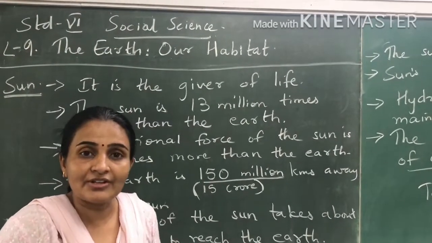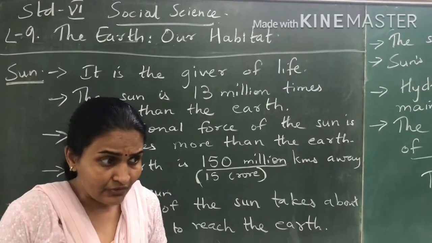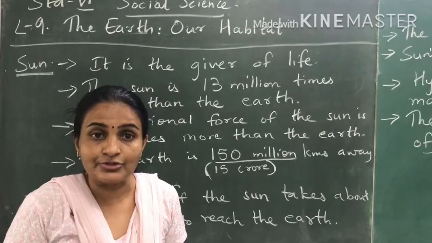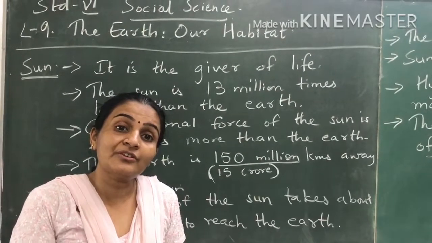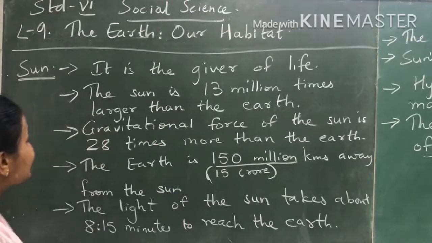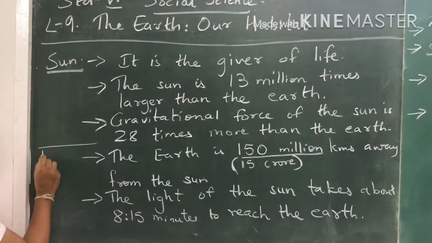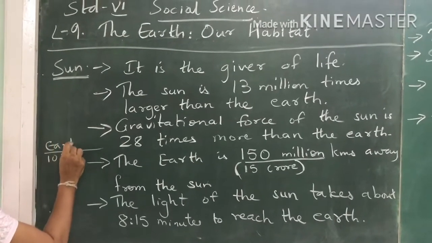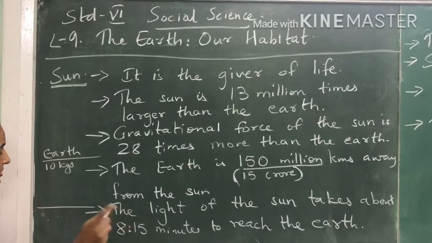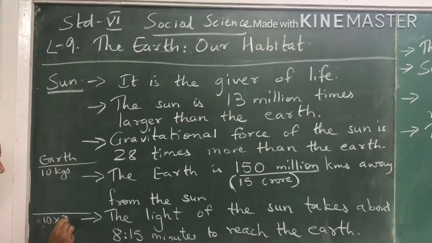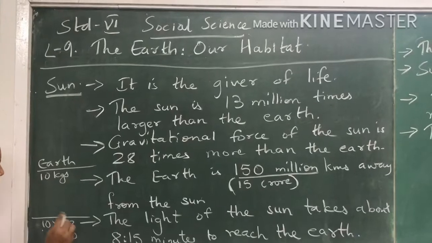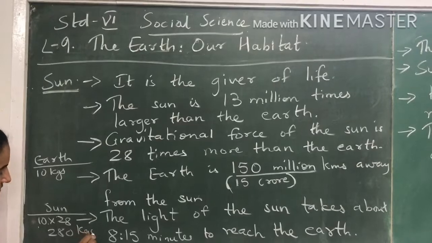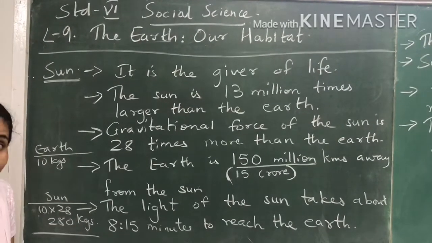Now see the gravitational force of the earth. We know that everything is pulled towards the earth because the earth has gravitational force. Okay, now the gravitational force of the sun is 28 times more. Now say for example, if a person's weight is 10 kgs on the earth and if you measure that on the sun, it will be 10 multiplied by 28. So that 10 kgs will become 280 kgs on the sun. Okay, so understand this. This is the amount of gravitational force.